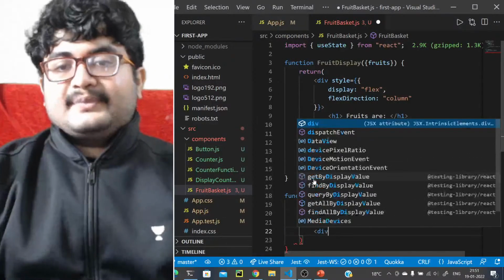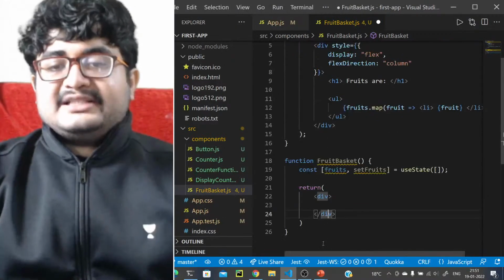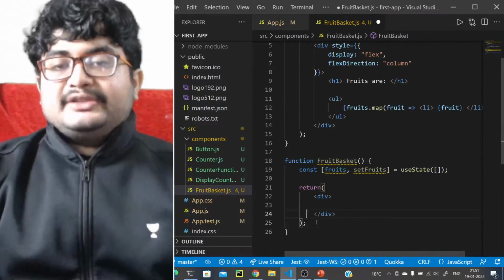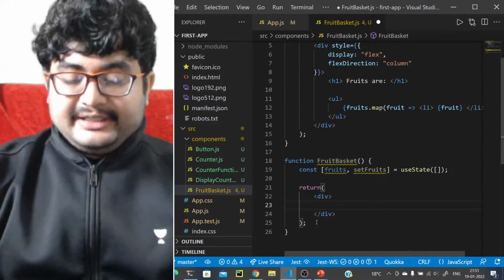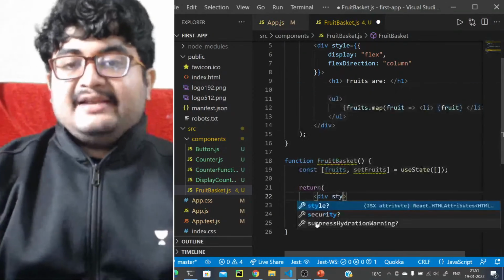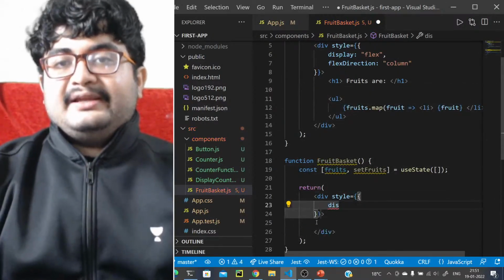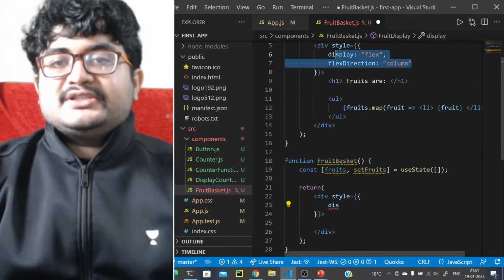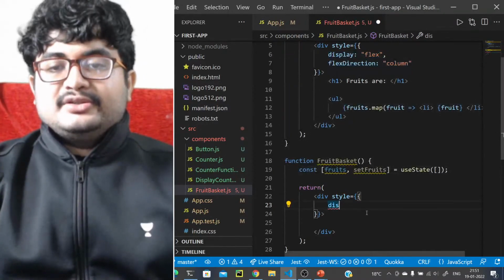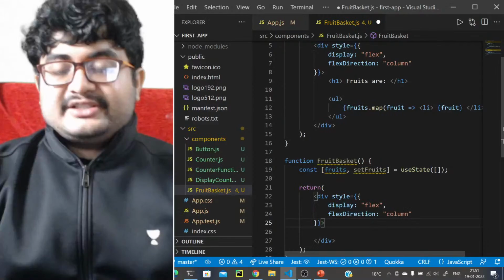div. Okay, let's just focus on add fruits for now. It should return a div with what? It should return a div with some styles. Style will definitely be display. We can just copy these two properties. We just want these two properties to be there. So display flex and flex direction column.